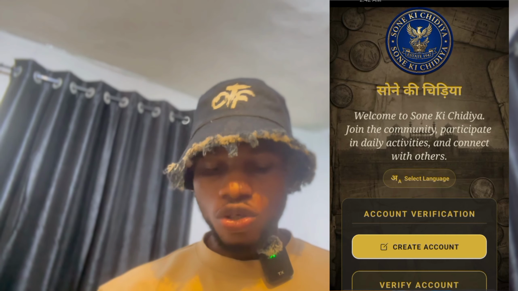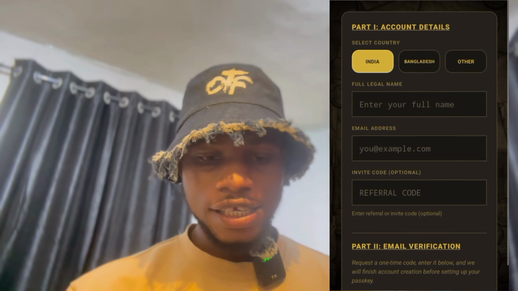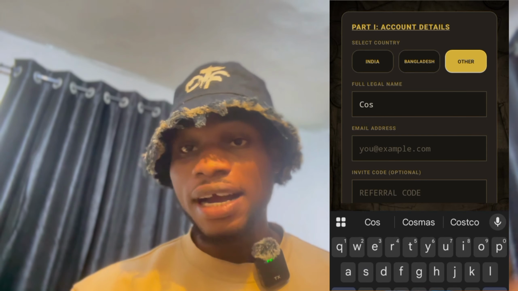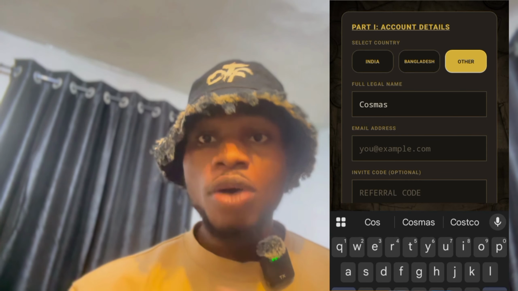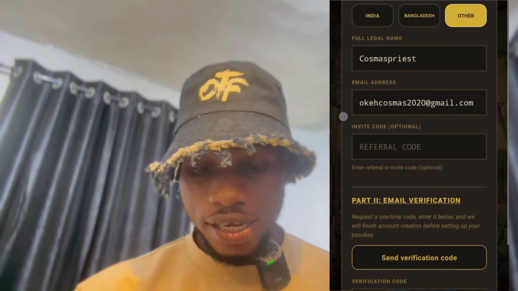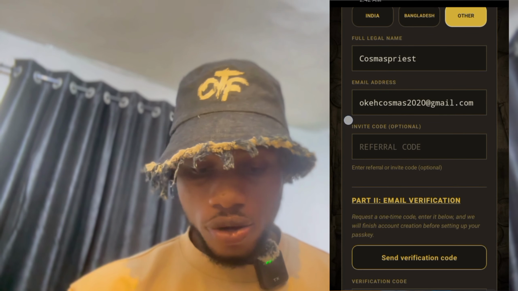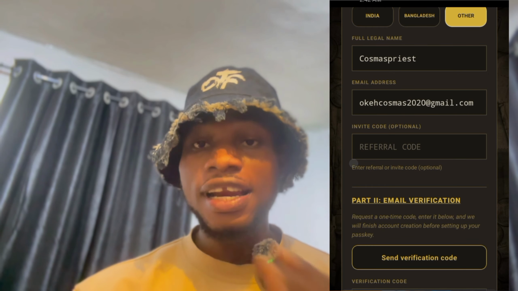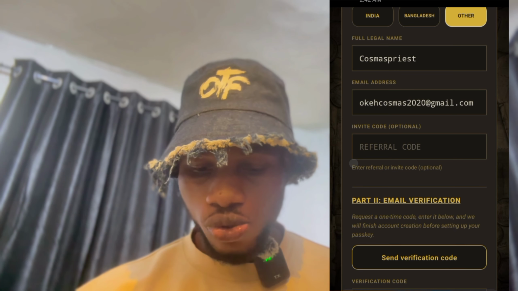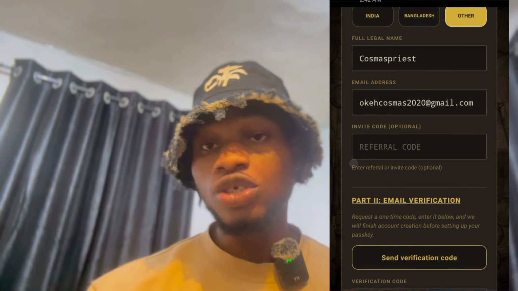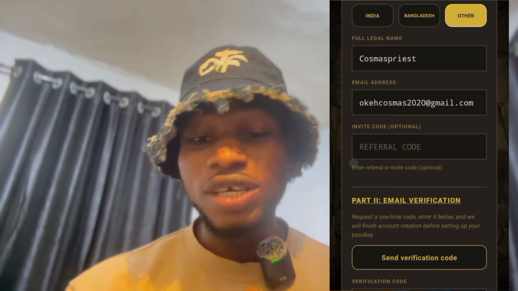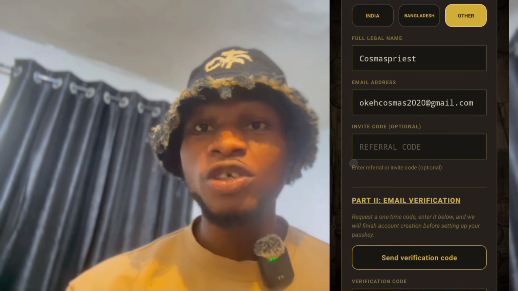Okay, so once you are done downloading the app, go ahead and click on create an account. You can select any country you are in. If you are in Bangladesh, if you are in India, but if you are not in these two countries, go ahead and select others. Then go ahead and write your name and your email. Go ahead and input the referral code, which will also be right there on the Telegram group. So once you get to the referral link, they're going to send you a code right there on Telegram. Input the code and your account is ready. So that is how simple it is for you to create an account.